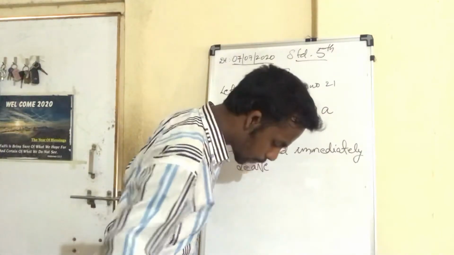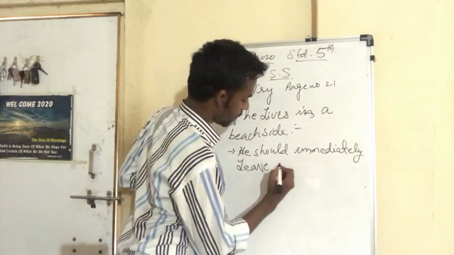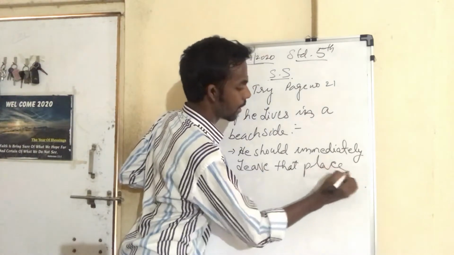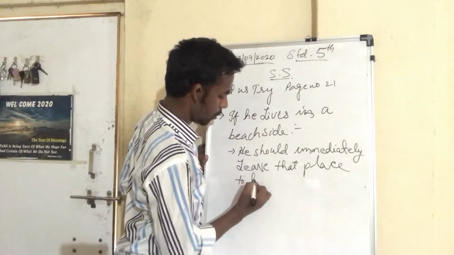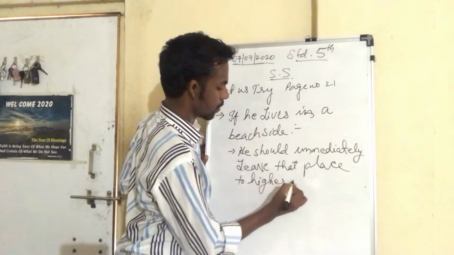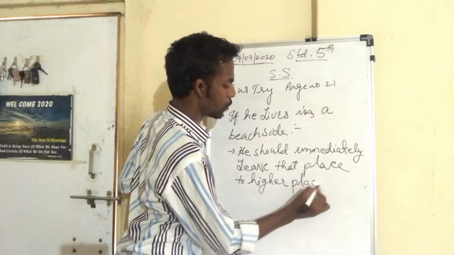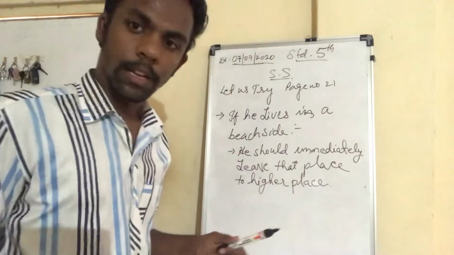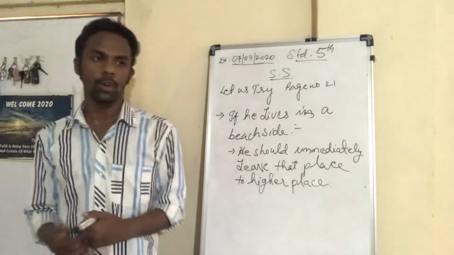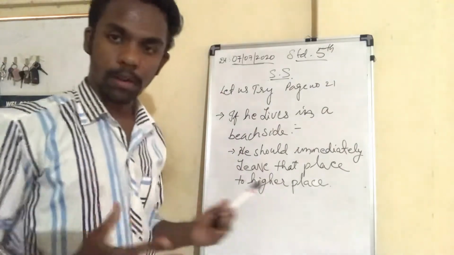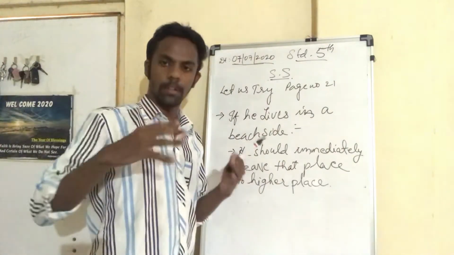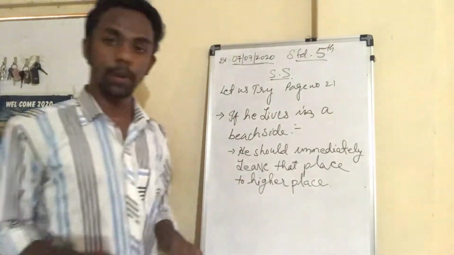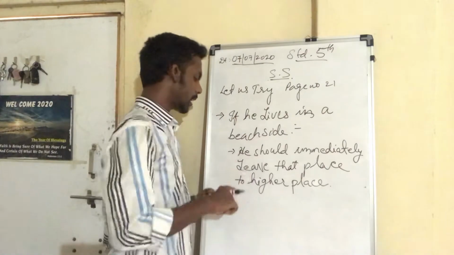He should leave that place and go to a higher place. Tsunami means giant waves, so he might not get safety precautions on the spot. So what would be the first precaution he should take immediately if he lives on the beach side?